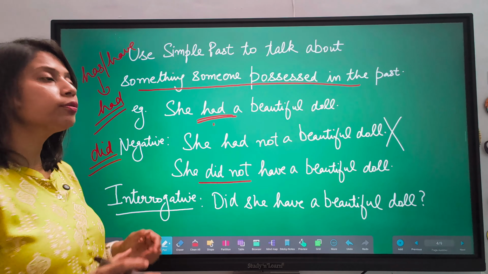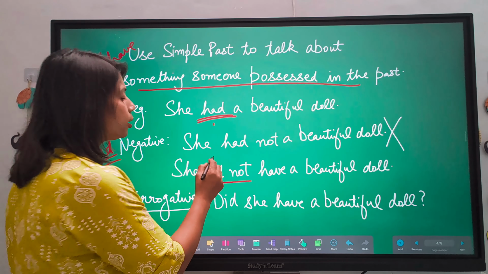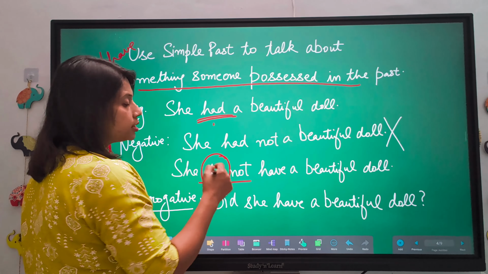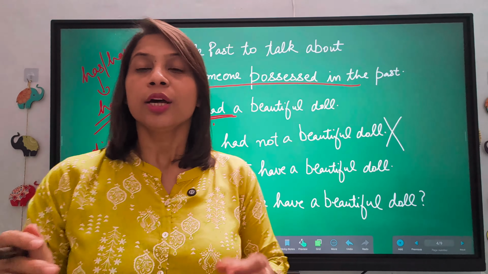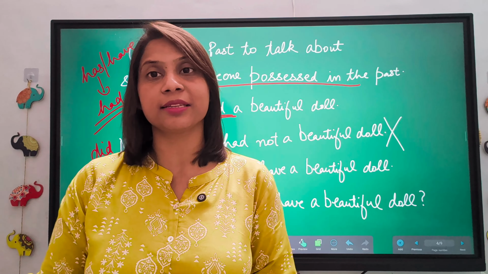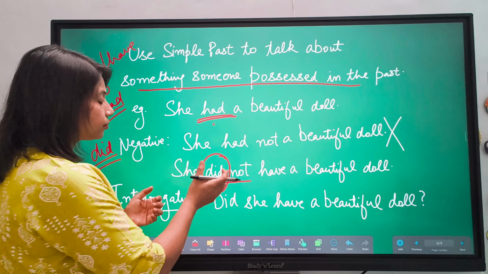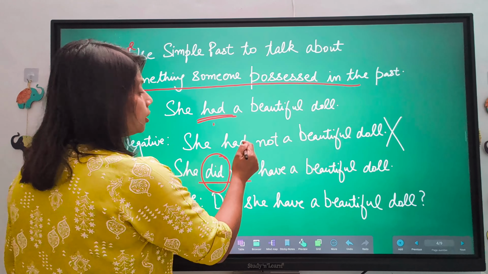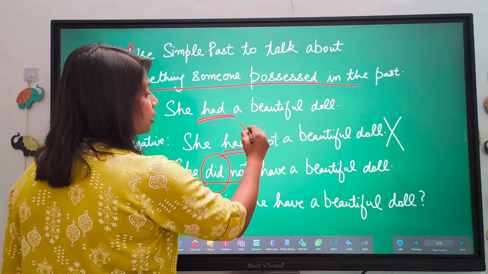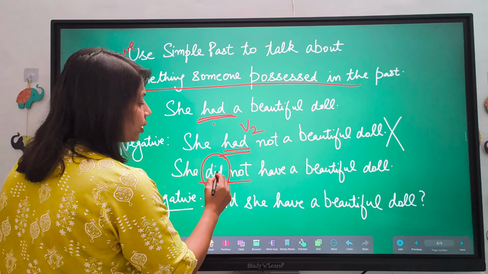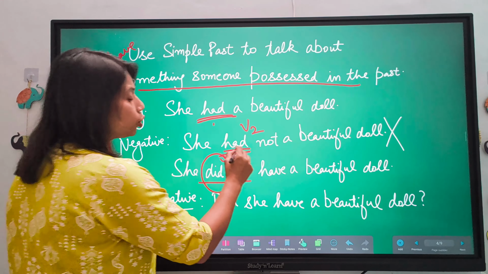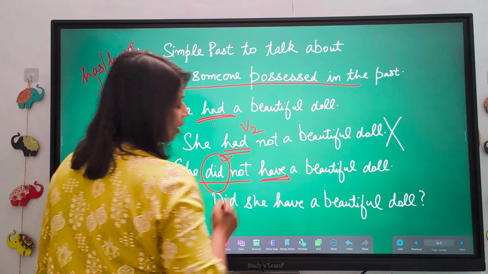Now I told you in simple present tense कि कोई भी हम helping verb पहले लगा दें, जैसे कि हमने do does लगाया था उसमें, तो हम has नहीं लिख सकते sentence में. So again here, so had is the second form of verb. So we have already used did here. So you have to change it into have.